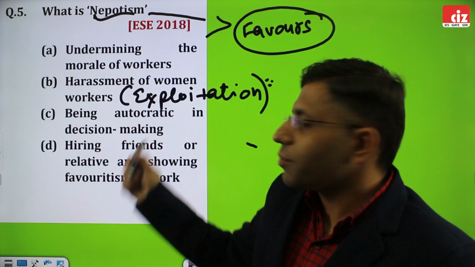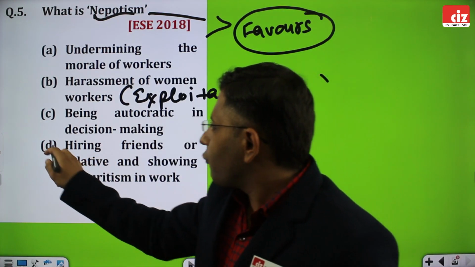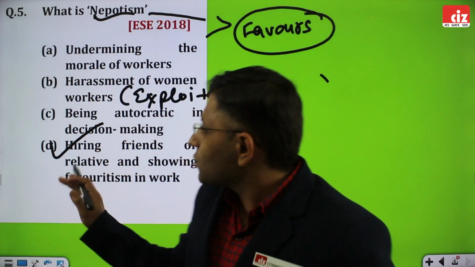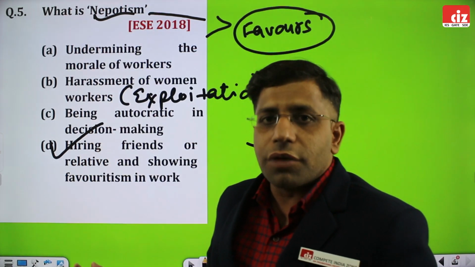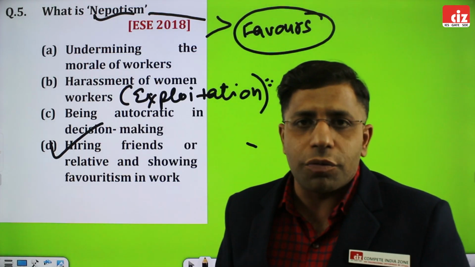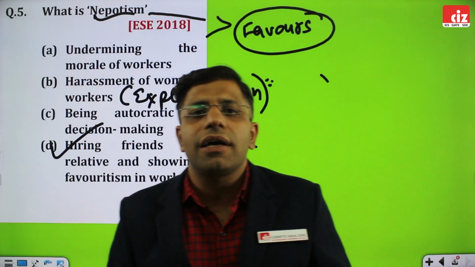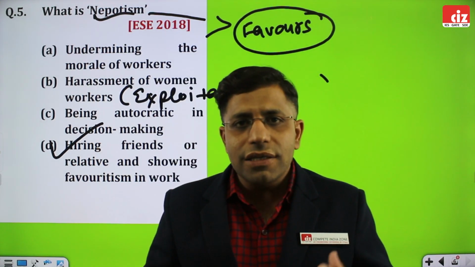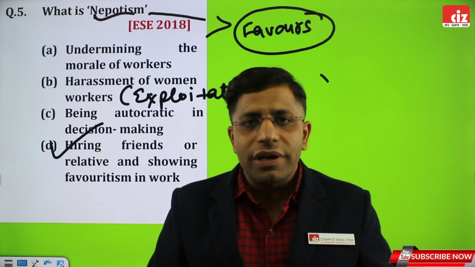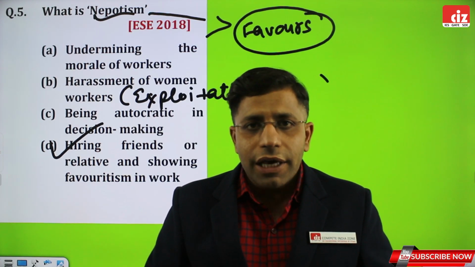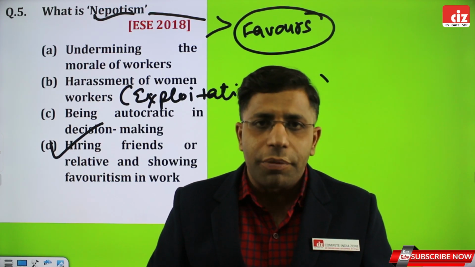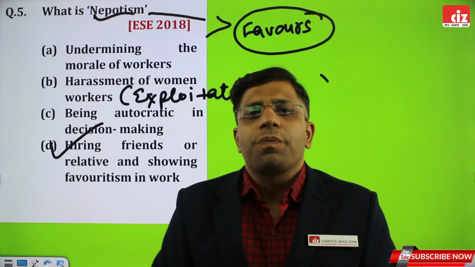Being autocratic in decision making, this is also not correct. Hiring friends or relatives and showing favoritism in the work. So this is the correct one, that has direct relation with the persons of the family or the friends or showing any favoritism at workplace. So overall, if any engineer is there in the organization and he is having the sole authority of the department under whom so many workers and other staff members are working, if that person tries to show any kind of personal interest to the other people, that is called nepotism. I hope guys this is clear to you.